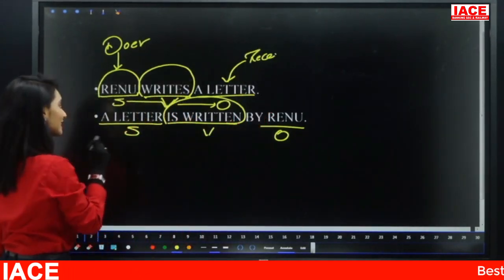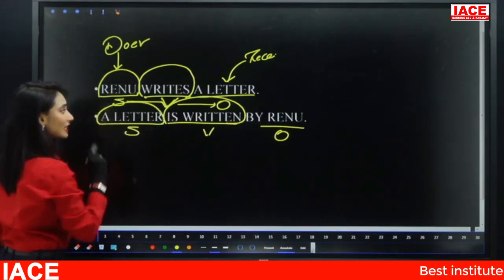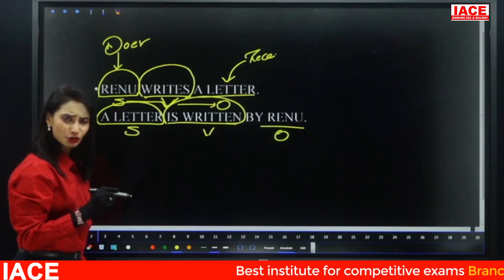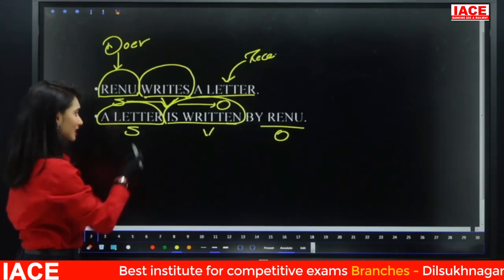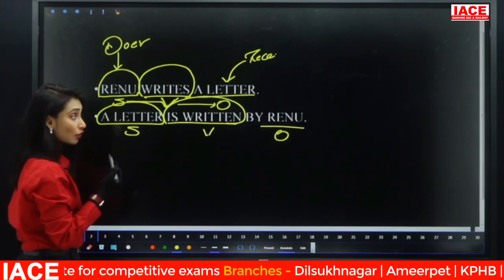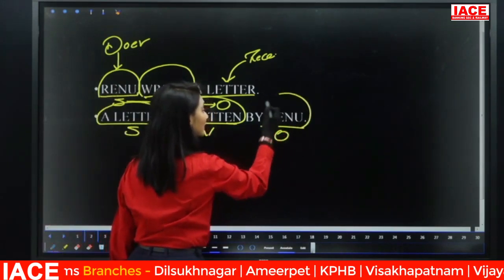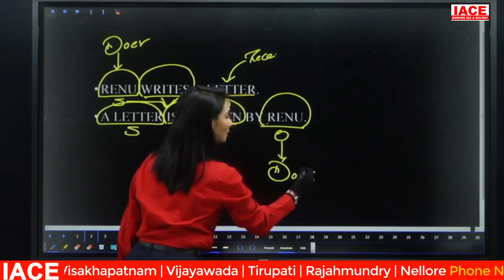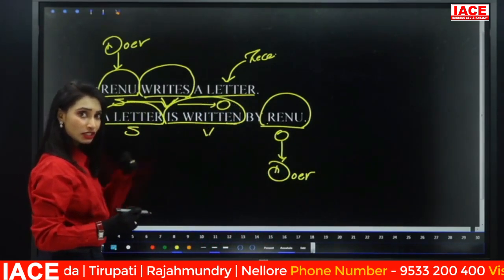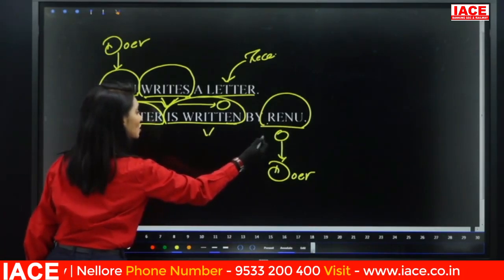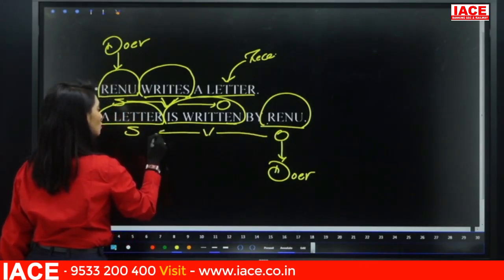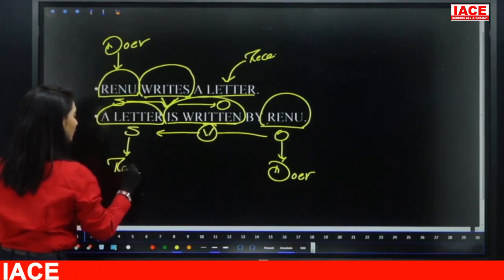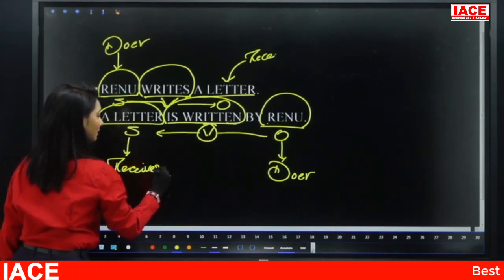Whereas in the second sentence, a letter is written by Renu. Here, is a letter doing any action? Is the letter doing any action there? No. Who is doing the action? The object is the doer of the action here. Here Renu is doing the action. That means the object is doing the action. The object is the doer and that action is passing from object to subject by the verb, and here the subject is the receiver of the action.